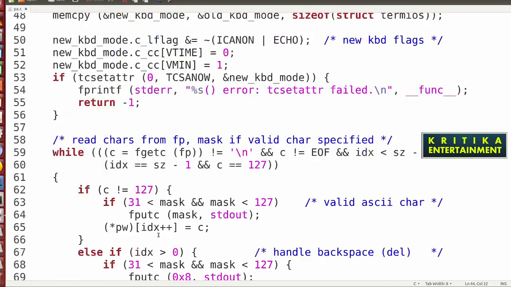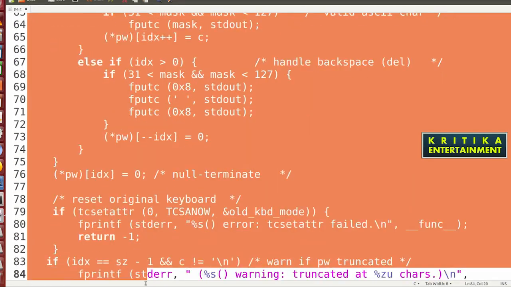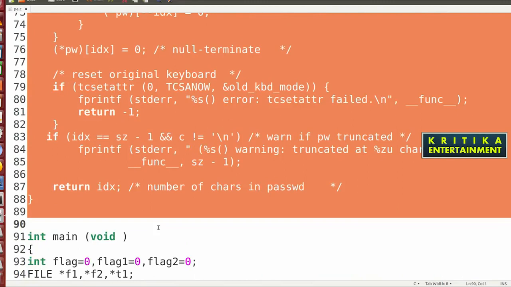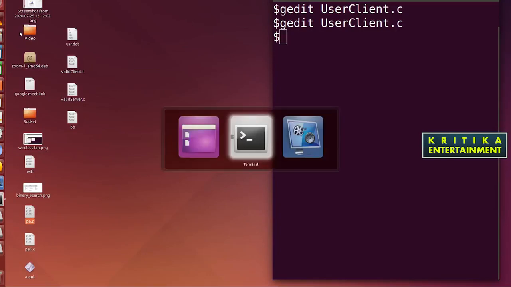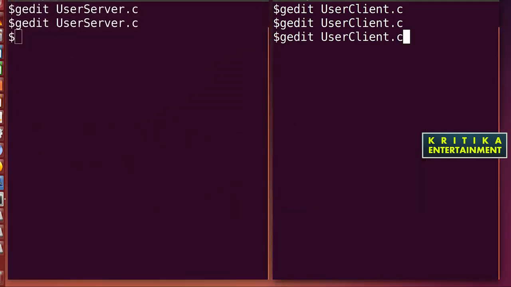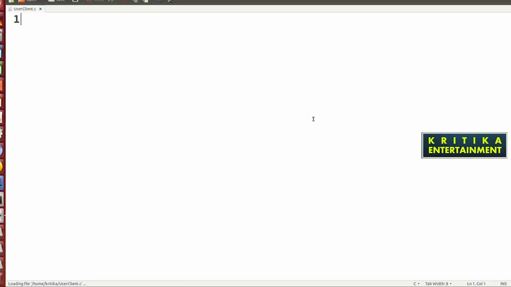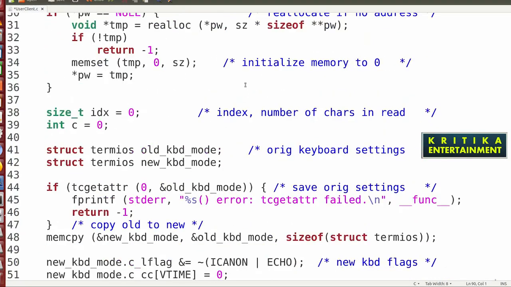After I copy this code, then the client side needs this code, because the client will enter the username and password. Okay, I have entered this code.